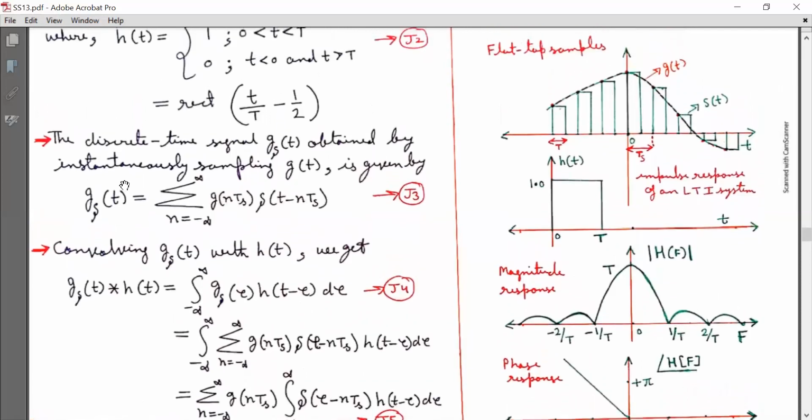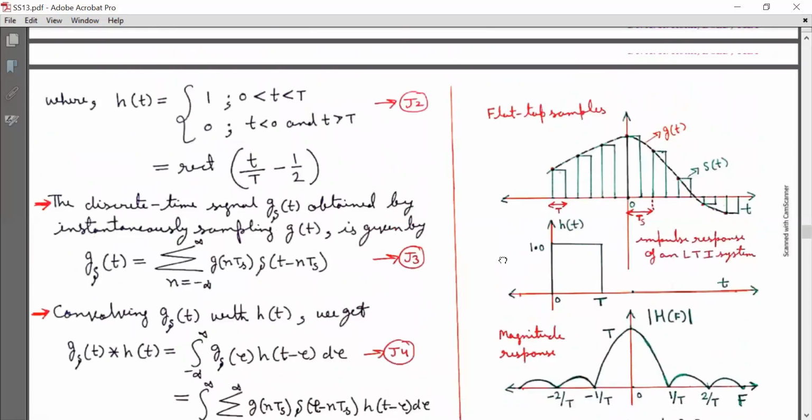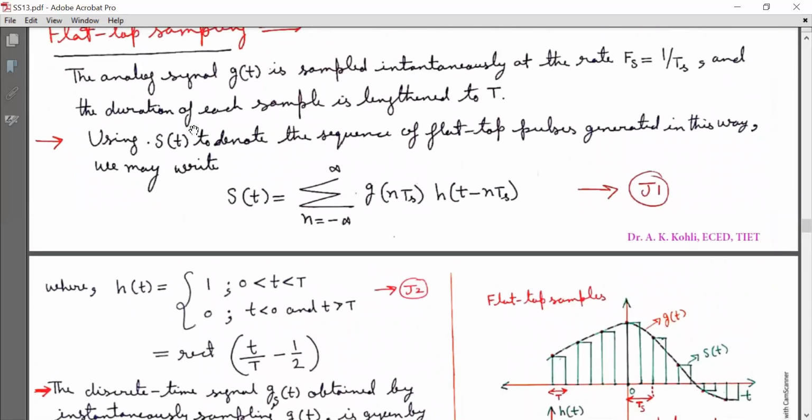Here, coming back to the main article, the discrete time signal g_delta(t) obtained by instantaneously sampling g(t) is given by g_delta(t) is equal to summation n running from minus infinity to infinity g(nTs) delta(t minus nTs). Now this shows the result of instantaneous sampling, and then each sample value is lengthened to capital T. The duration of each sample is lengthened to capital T.